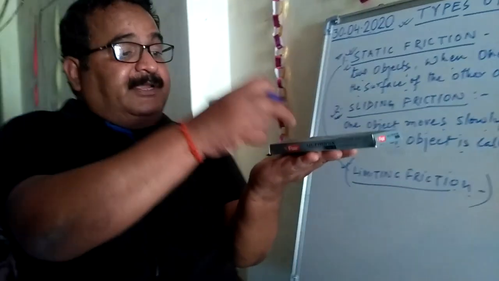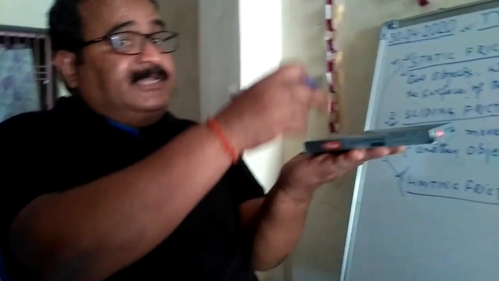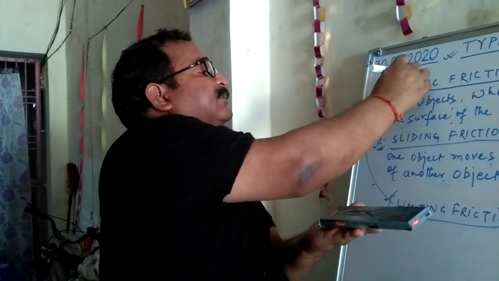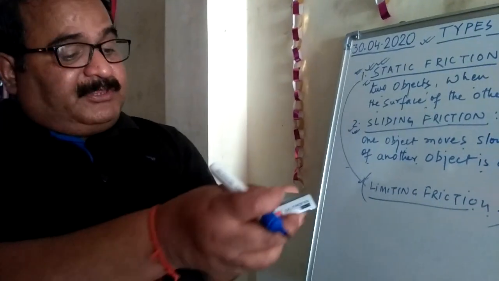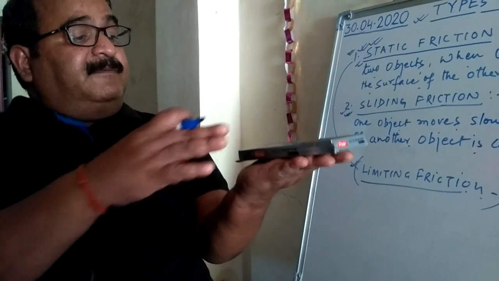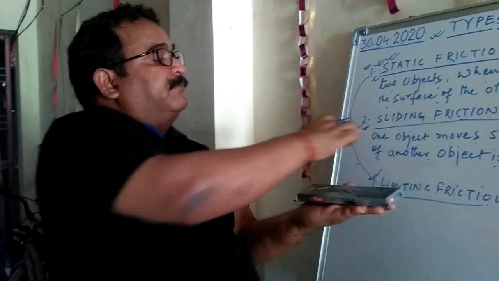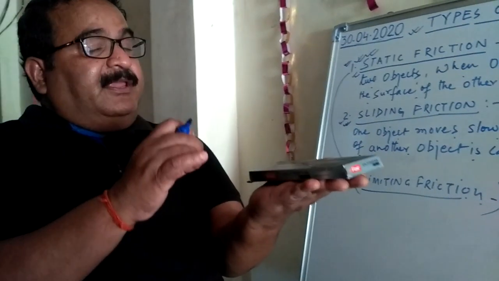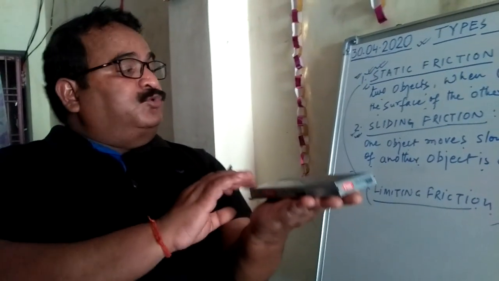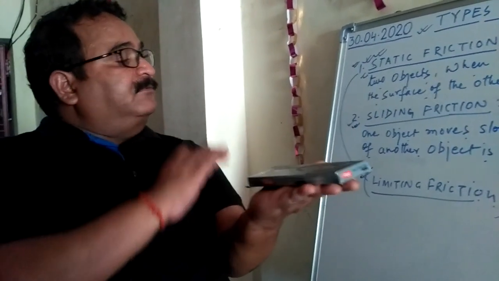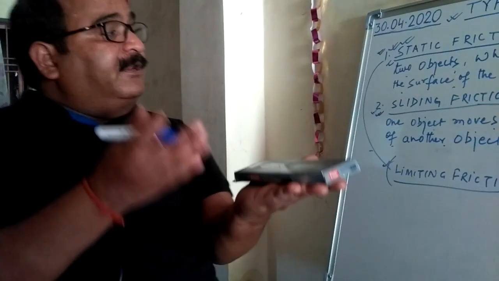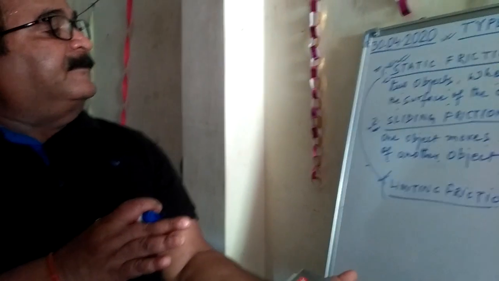But the value of that friction, sliding friction, is less than the value of the static friction, because in the static friction we see that the value of the frictional force is more, but in a sliding friction we have a need of less applied force to overcome that friction. That's why the value of the sliding friction is less than the static friction.